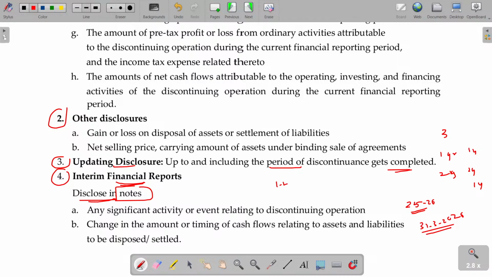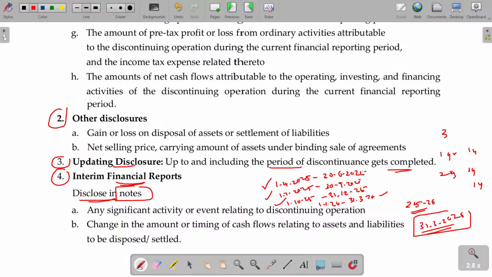So 1/4/2025 to 30/6/2025, 1/7/2025 to 30/9/2025, you have to prepare a financial report for each quarter, and then 1/10/25 to 31st December 25, and then 1/1/26 to 31st March 26. This is the yearly report, and this is the quarterly report.